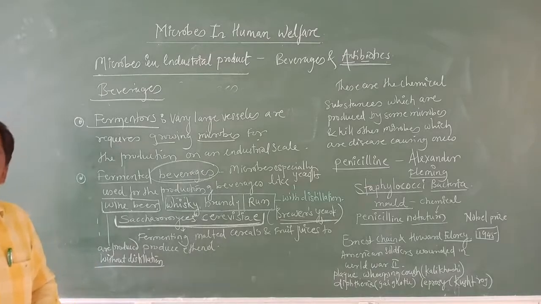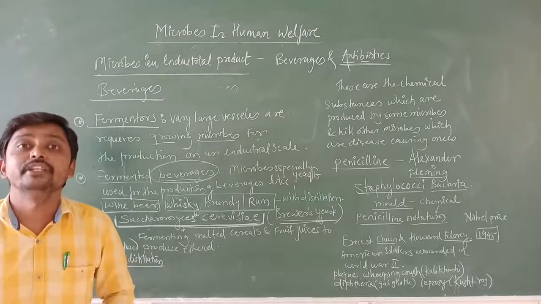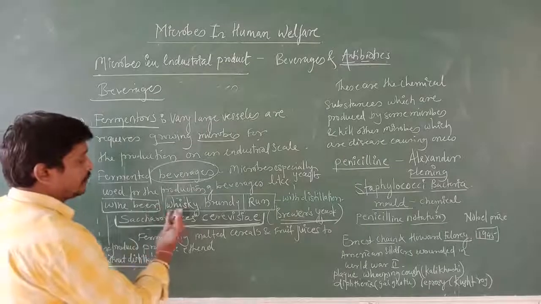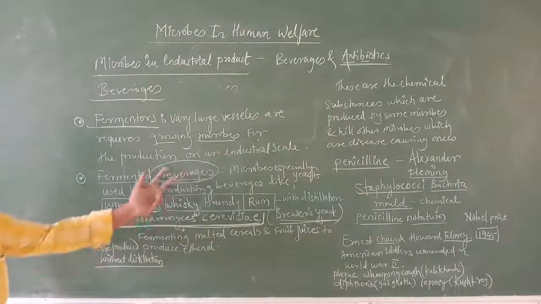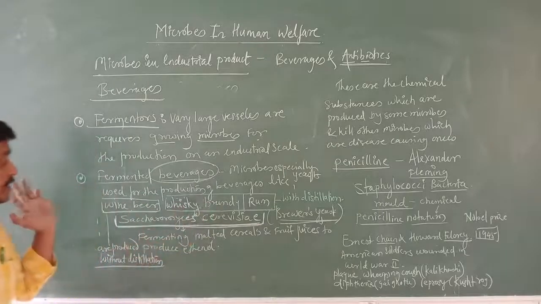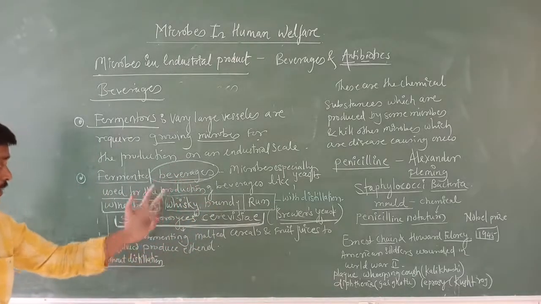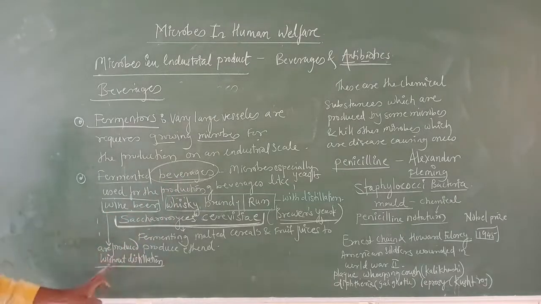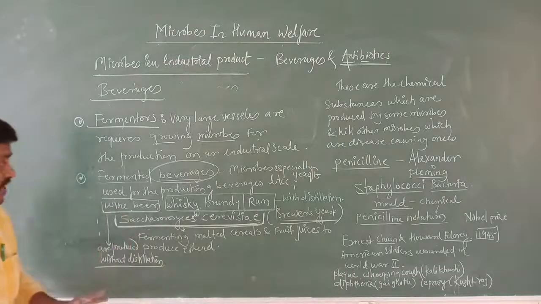Based on that, there are two kinds of beverages: distilled beverages and non-distilled beverages. Here I have already written wine, beer, whiskey, brandy and rum. These all are beverages. Wine and beer are produced without distillation.